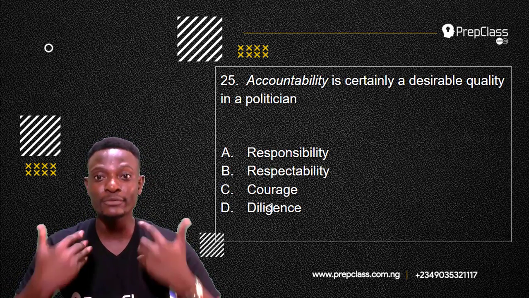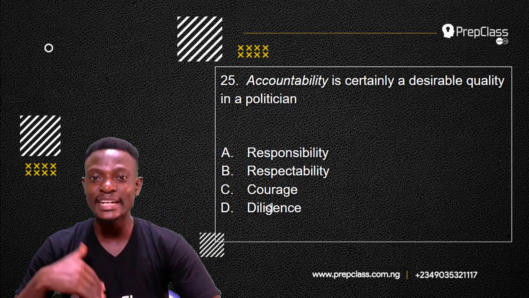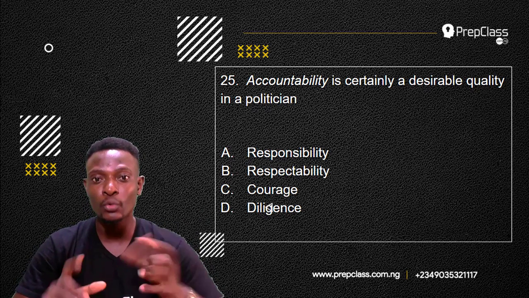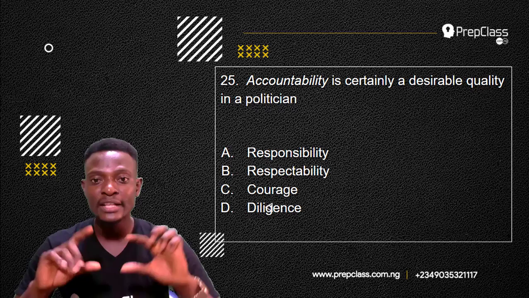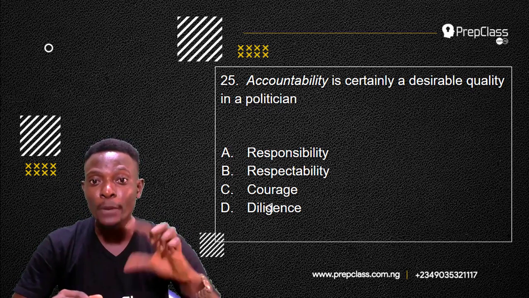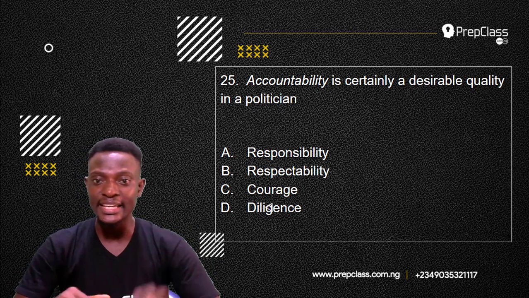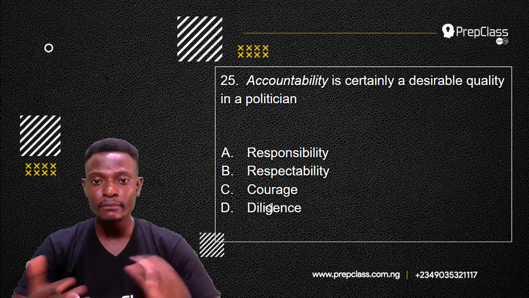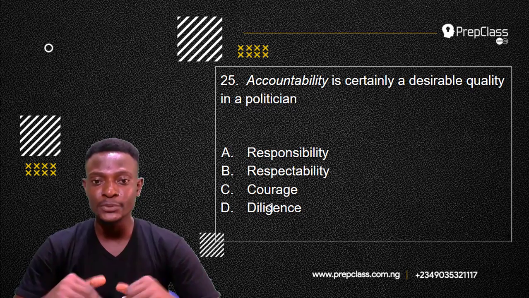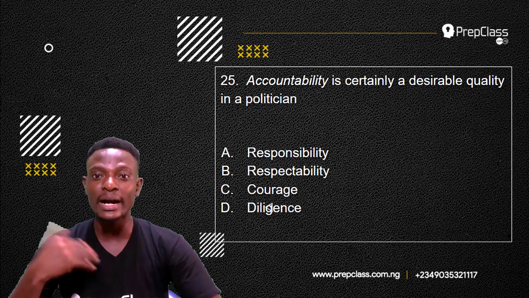Question 25 reads, accountability is certainly a desirable quality in a politician. Now, the word in italics here is accountability. Remember, we have to select the option that is nearest in meaning to the word in italics. So option A is responsibility. Option B, respectability. Option C, courage. And option D, diligence. Which of these options is the nearest in meaning to accountability?